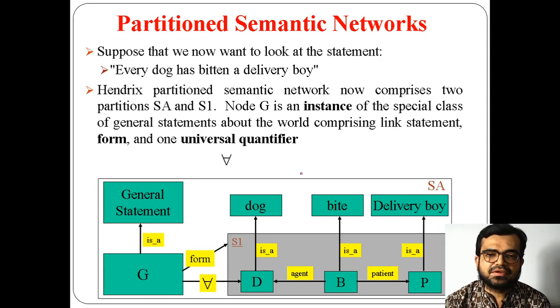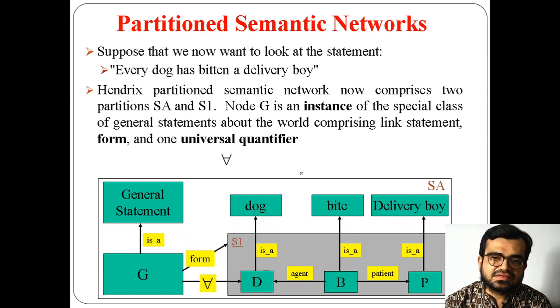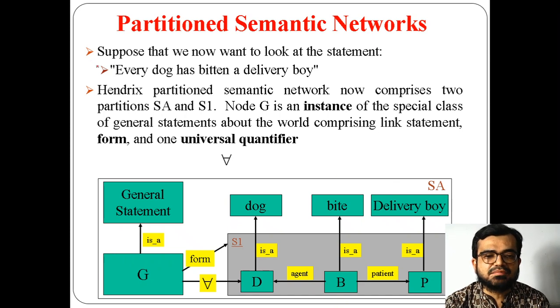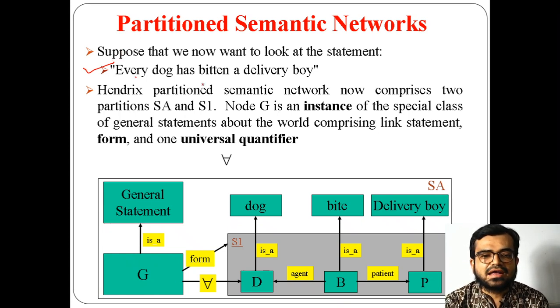The previous example was where we have taken a single space. But now the statement has changed. Look at this statement. This is not a normal statement, this is a quantified statement, because here we are using: every dog has bitten a delivery boy.